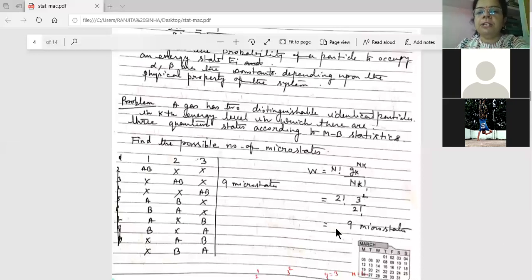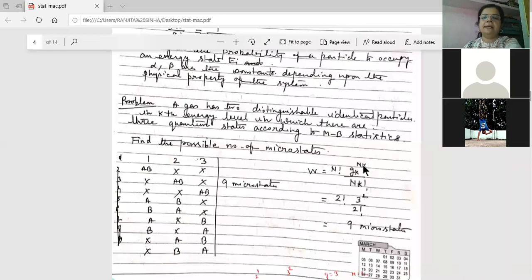Now come to this formula. W equal to factorial n, gk to the power nk by factorial nk. Now n is the total number of distinguishable particles, A and B, that is n is 2. Now here gk is what? The number of boxes or number of states. It is 3 quantum states. So it is 3. And nk,